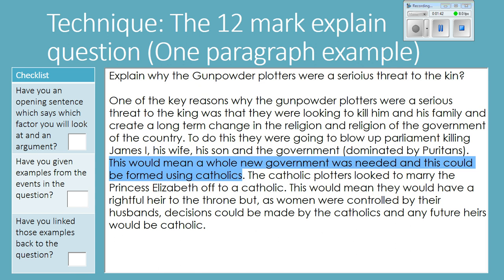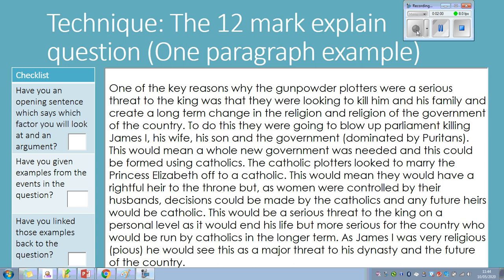This would mean that they would have the rightful heir to the throne, but as women were controlled by their husbands, decisions could be made by the Catholics and any future heirs would be Catholic. So we've got a mixture of using our evidence and then explaining directly after we've selected the relevant evidence how it is important for the question. Okay, finally, link it back to the question using the words of the question.